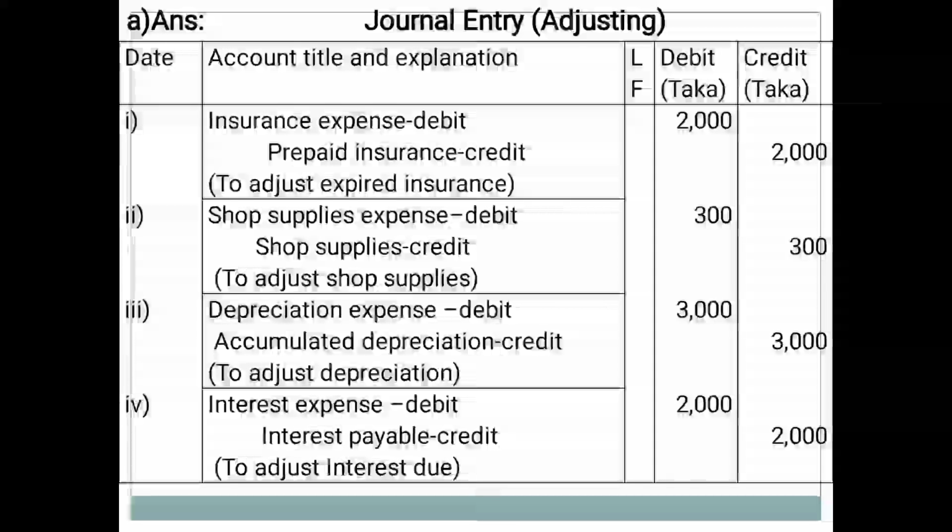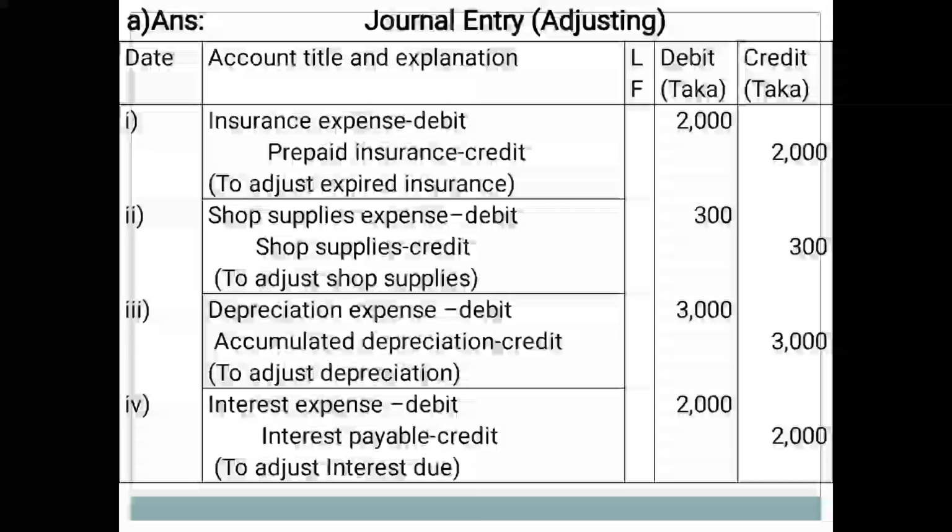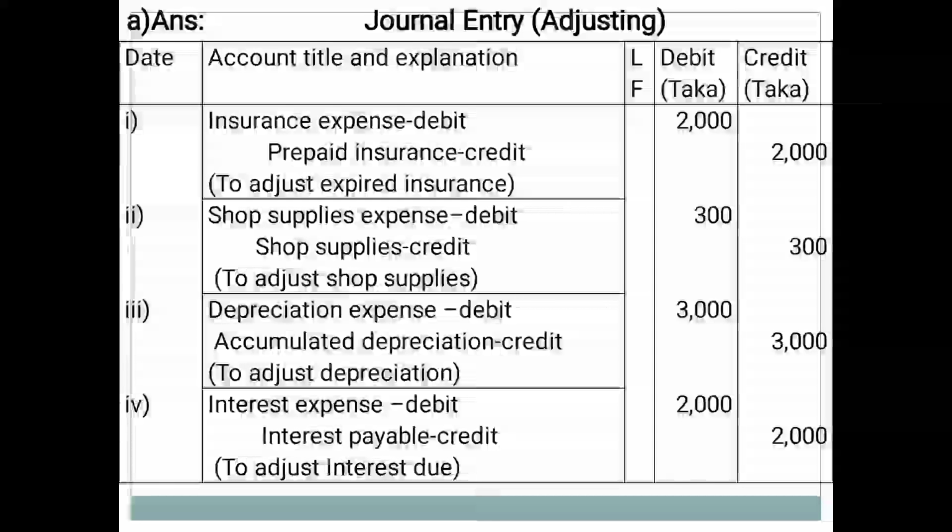Number 4, interest due on loan. Interest expense debit, interest payable credit for Taka 2000 in debit and credit. Explanation, to adjust interest due. Remember that no total amount is required for adjusting journal entries. Now, dear students, you can go for solving the requirement B, that is single step income statement.